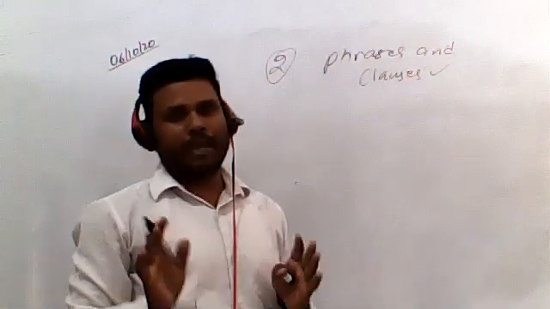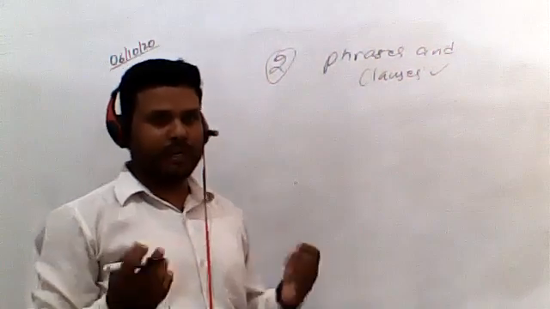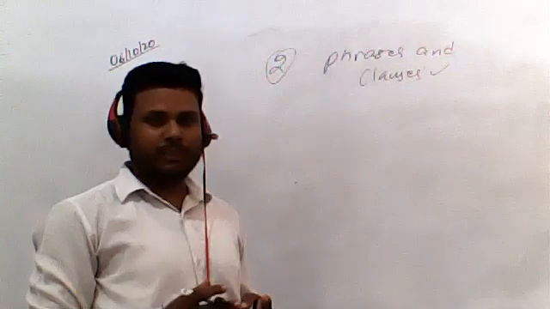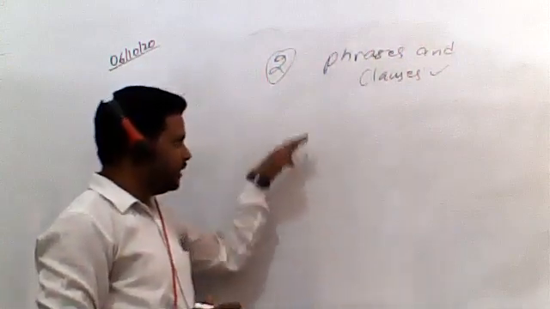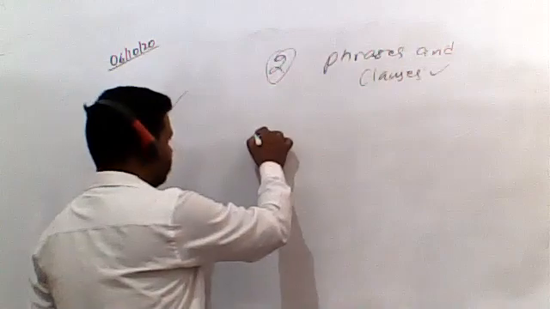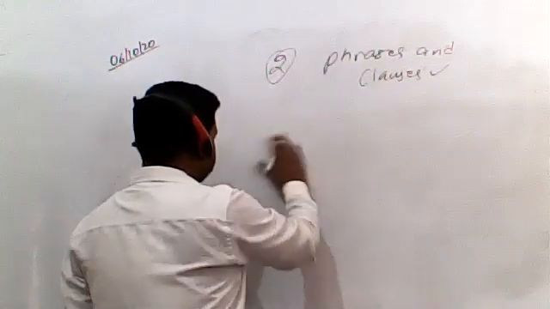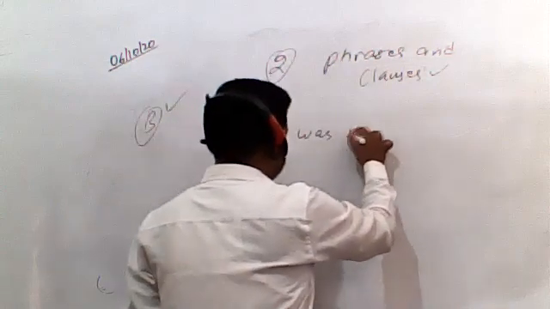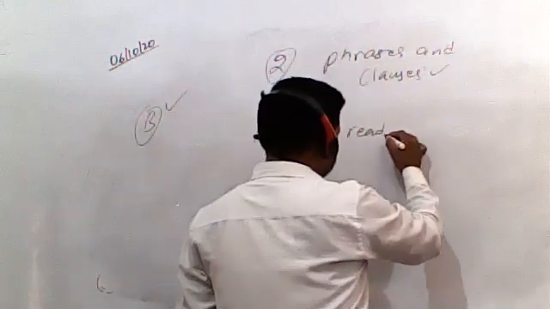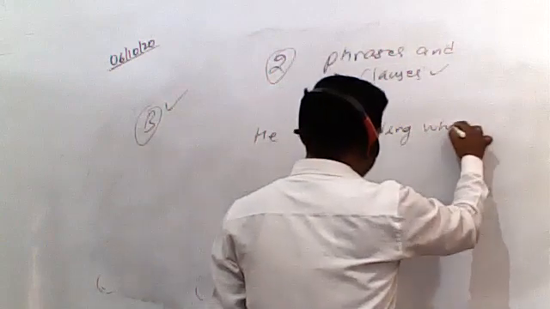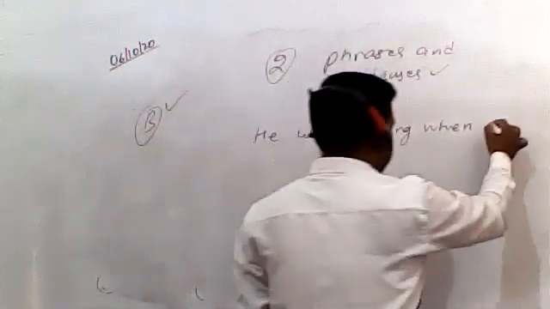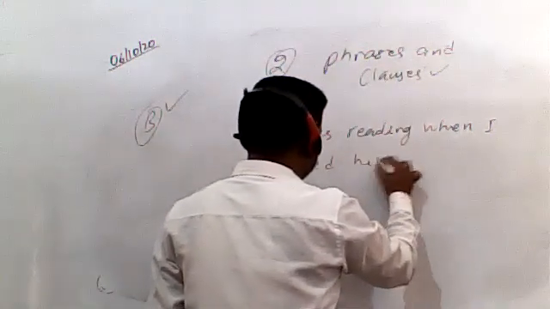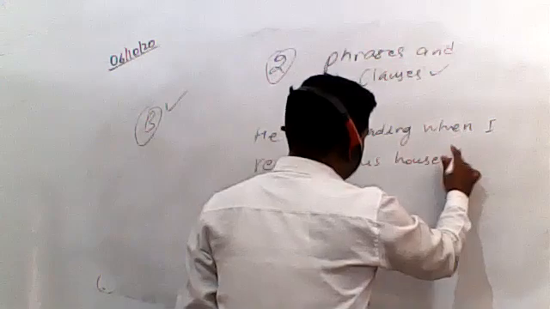So very simple way I am telling you. If you are able to understand, I don't think there should be any problem. Whenever there is a subordinate clause, students, there will be conjunctions. Let me just explain through one example. He was reading when I reached his house.